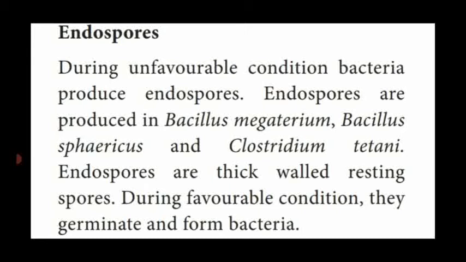During favorable condition, when everything becomes favorable, at that time this endospore develops into a new bacterium. That type of reproduction is called endospore formation.